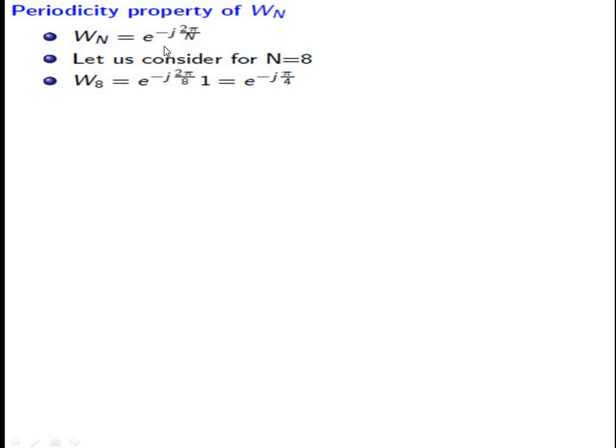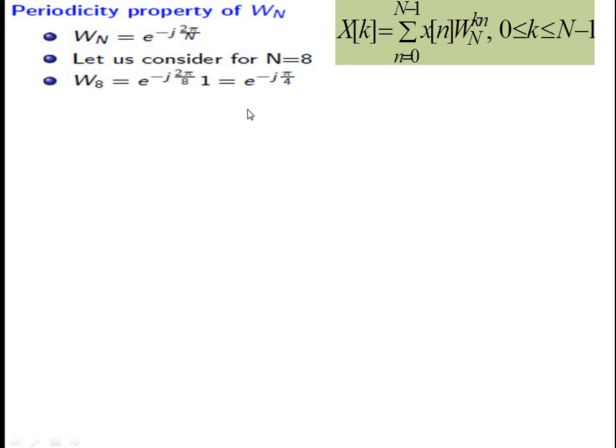Now we'll see the periodicity property of the twiddle factor W N. The W N is e power minus j 2 pi by N. Consider the value of N as 8. If we substitute the length of the sequence N as 8, we can write this equation as 1 into e power minus j 2 pi by 8. It means the magnitude is 1 and the phase angle is minus 2 pi by 8, that is minus pi by 4. And the equation is X of k equals summation from n equals 0 to N minus 1 of x of n W N power kn. This is the equation for the discrete Fourier transform.